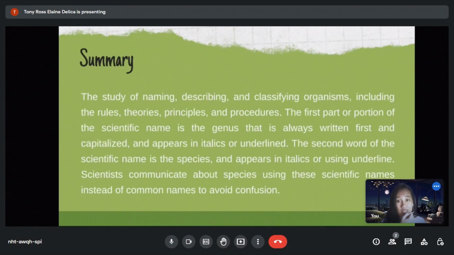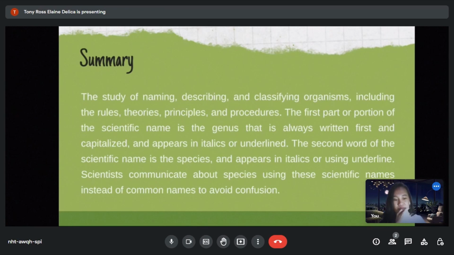So now, we have already checked the two objectives. Let's now proceed to what is really the purpose of taxonomy. Taxonomy is the study of naming, describing, and classifying organisms, including the rules, theories, principles, and procedures. The first part of the scientific name is the genus. It's always written first and capitalized, and appears in italics or underlined. The second word of the scientific name is the species and appears in italics or underlined.